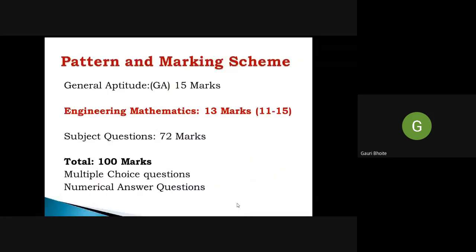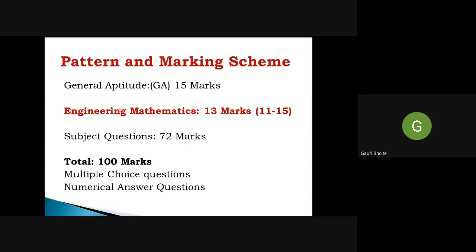So before the start of the session, I will explain the pattern and marking scheme. You are already aware of this. General aptitude has 15 marks, then engineering mathematics has 13 marks, specially for the civil branch, but it varies from 11 to 15 marks from branch to branch.